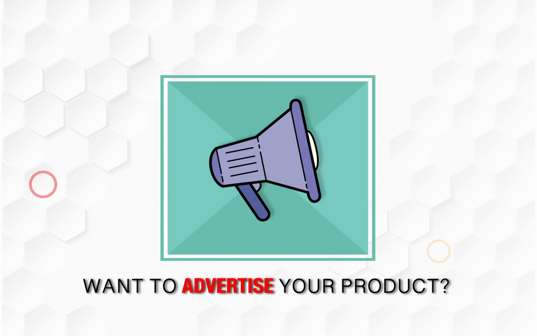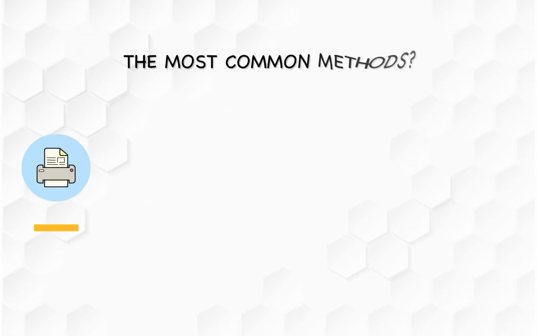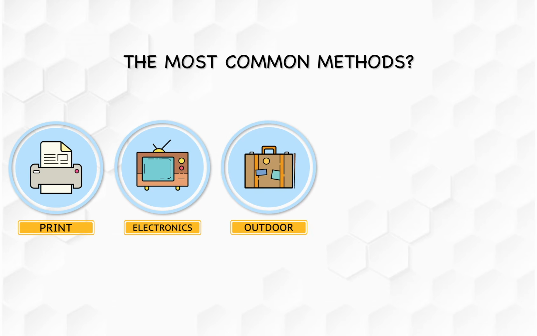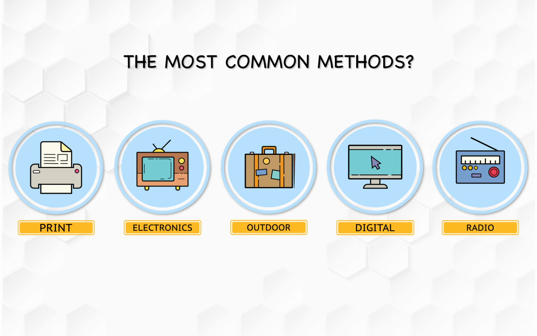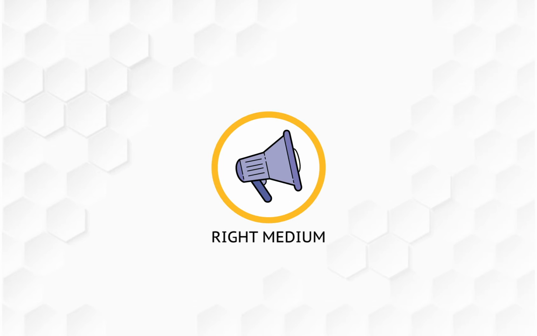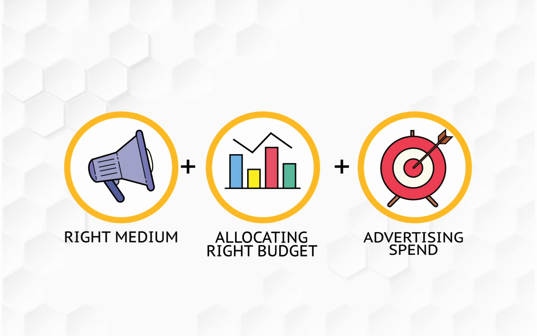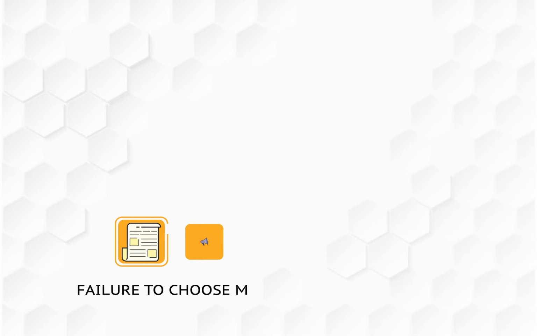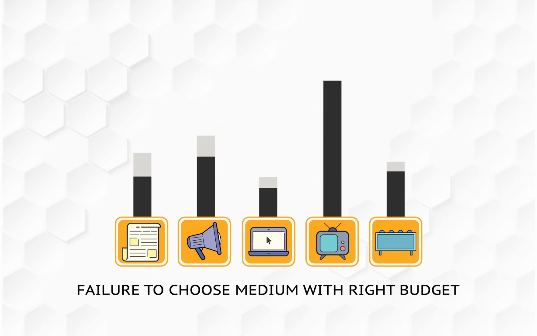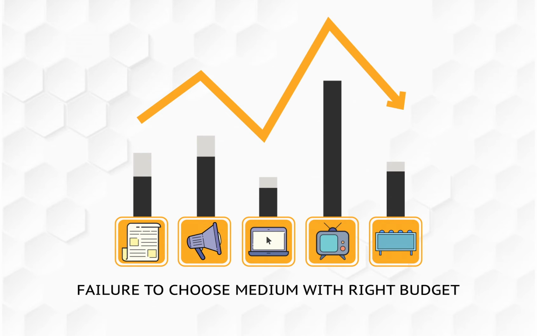Want to advertise your product? The most common methods are print, electronic, outdoors, digital, radio, etc. Choosing the right medium and allocating the right percentage of budget is necessary to achieve the desired advertising outcomes. Failure to choose the right medium with the right budget can lead to low returns on advertising spend.